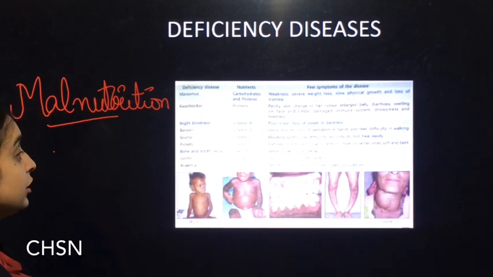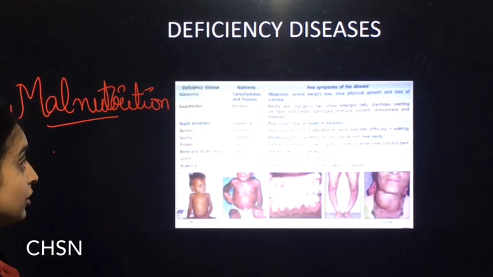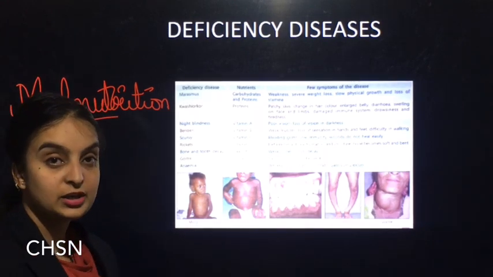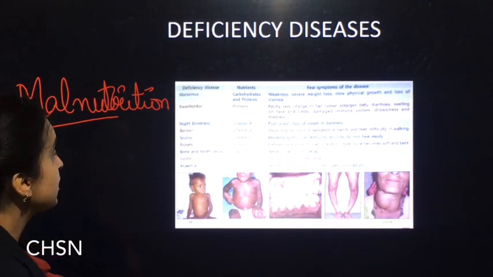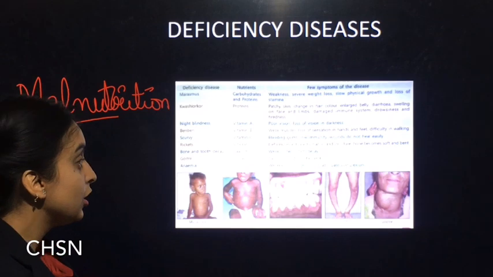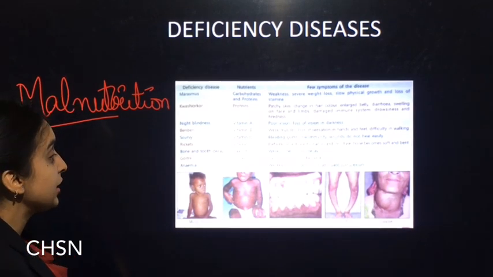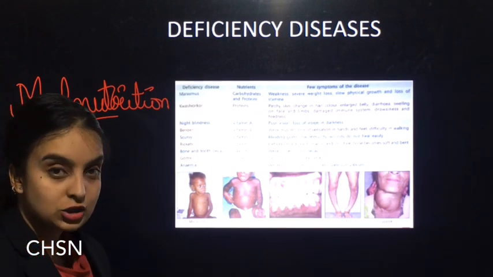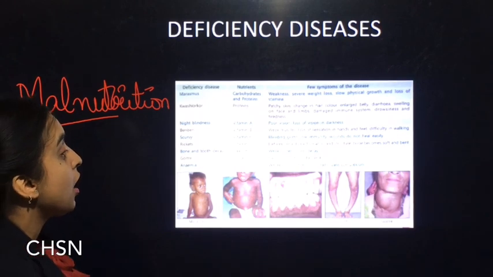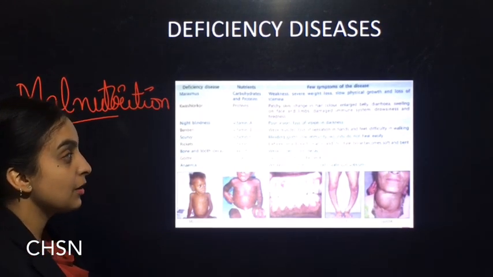Next is bone and tooth decay. It is caused by the deficiency of calcium in our diet. Due to this, bones become weak and there will be tooth decay. Next is goiter. It is caused by the deficiency of iodine in our diet. Due to this, our neck part becomes swollen. Next is anemia. It is caused by the deficiency of iron in our diet. Due to this, we will get weakness, shortness of breath as well as a pale complexion.